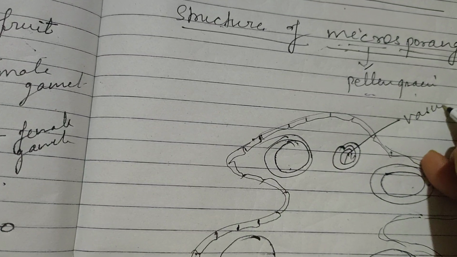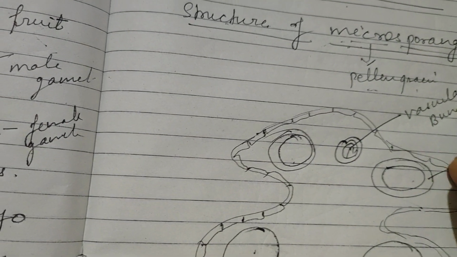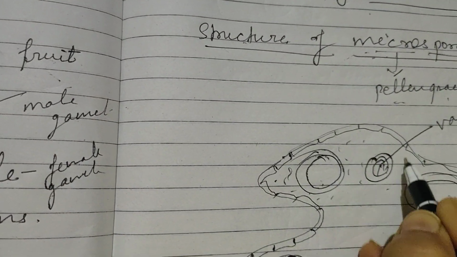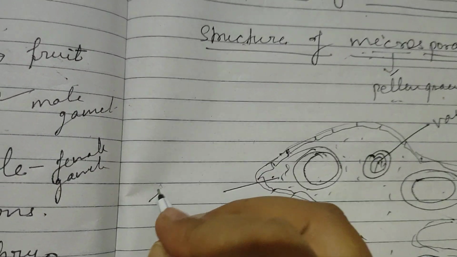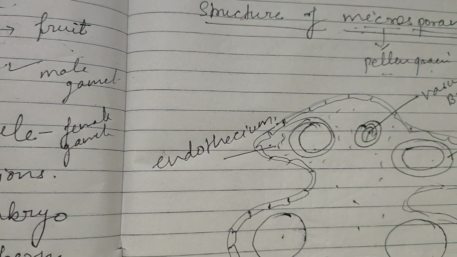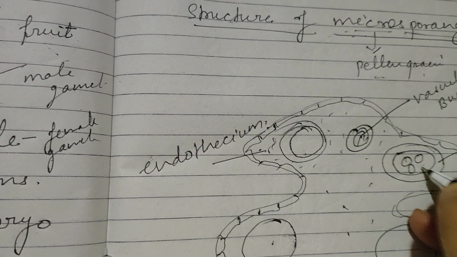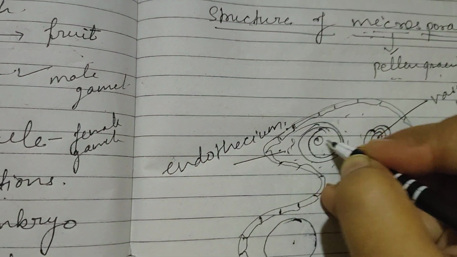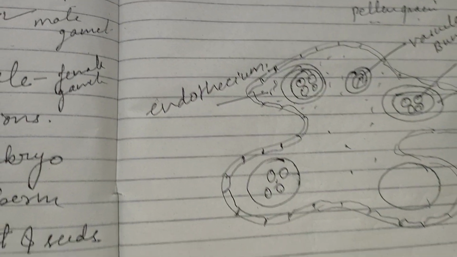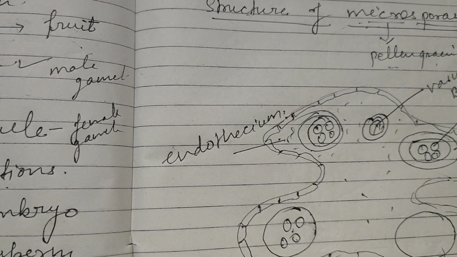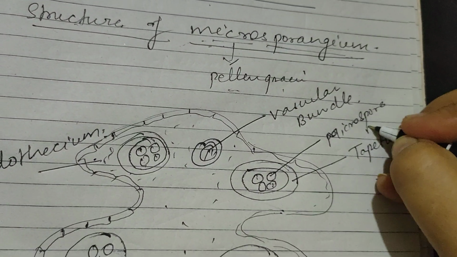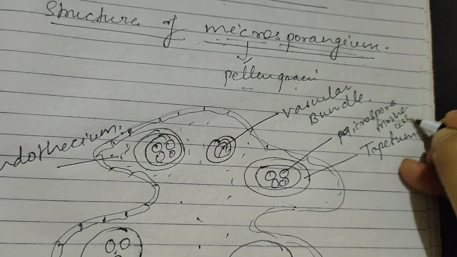Here is a vascular bundle. Here there are so many parenchymatous cells present, that is known as endothecium. And in every pollen sac, very important, is the microspore mother cell.